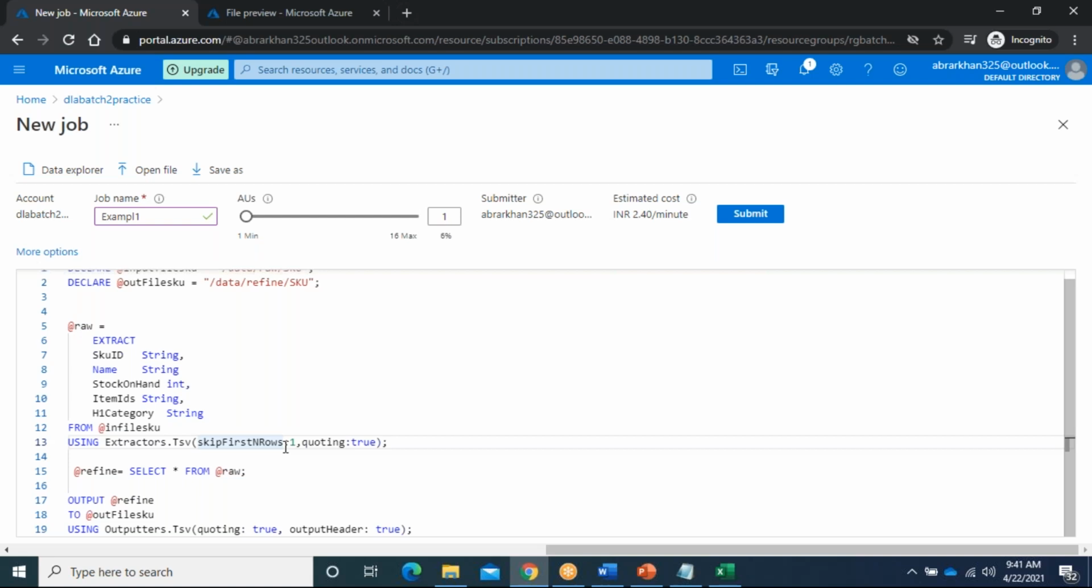Here we have different parameters. Right now my header is there, that is the reason I want to skip the first row. And if there are any quotings, it will take those quotings as they are. Otherwise, you can make it false also. I will show you that one.